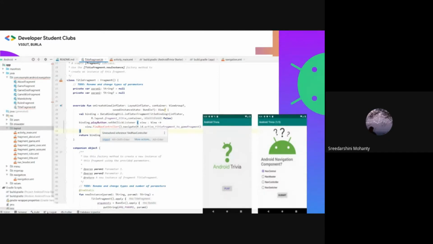In Android Studio, open the title fragment.kt file. Inside the onCreateView method, add the mentioned code before the return statement as shown. Build the app and make sure that it has all the imports it needs. For example, you might need to import the FindNavController file. Run the app, and the game screen will open as shown.